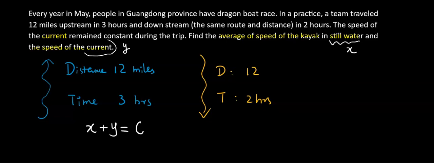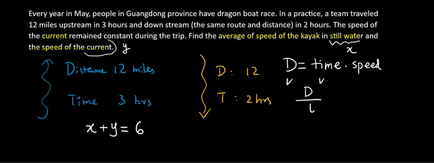That's 6. Why do I use 12 divided by 2? Because distance is time times speed. We're given the distance, and we're given the time. If we want to find the speed, we use distance divided by time. That is the speed. That's how we get 6.